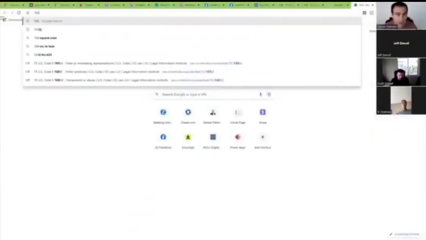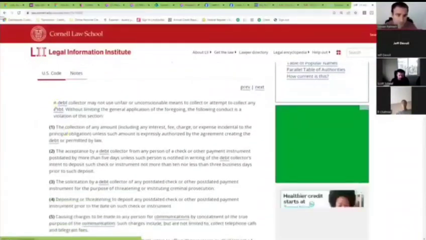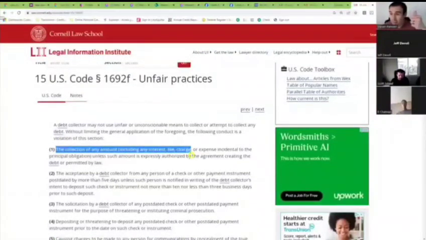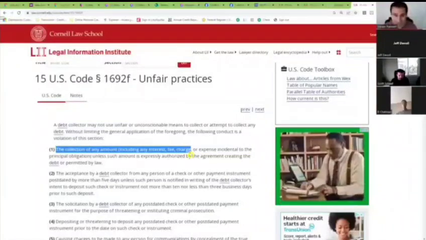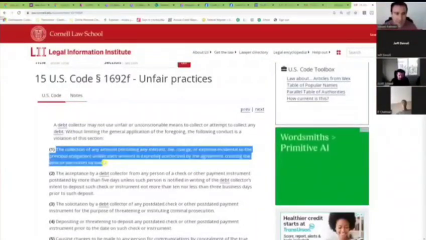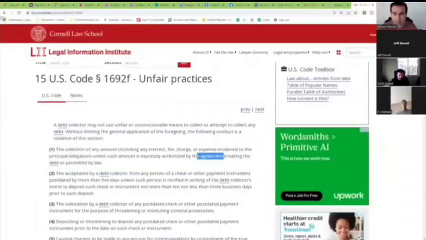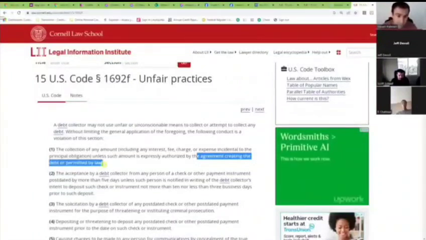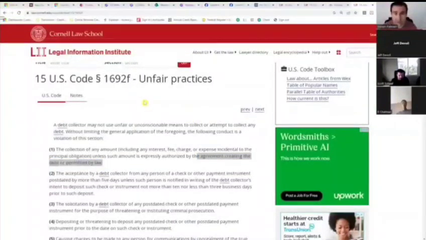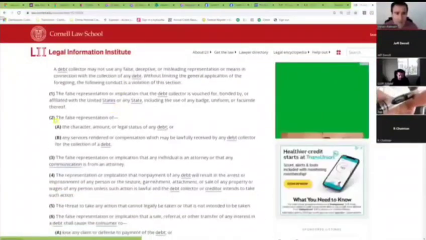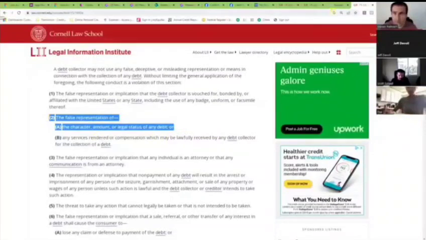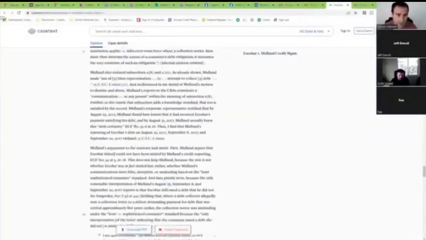So if we go to 1692, first we'll go to f. Okay, 1692f(1). Unfair practices: the collection of any amount, including any interest, fee, or charge, and they are collecting interest. So we need to make darn sure we've got a full contract and we know how that thing is calculated. Or expense incidental to the principal obligation unless such amount is expressly authorized either by the agreement, which they literally gave us a chopped up half of an agreement, or permitted by law. Okay, so what law are they saying they're using? Okay, so that's 1692f. And then if we go back, e, they pulled together the false representation of the character, amount, or legal status of the debt. That was, remember, e(2) was in here when we went back up to this right here.